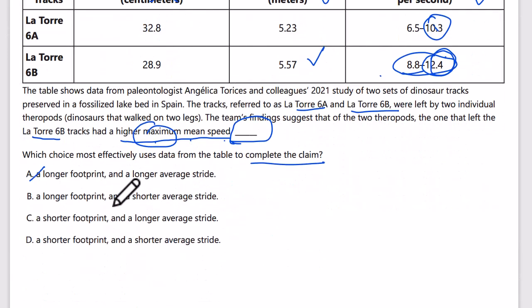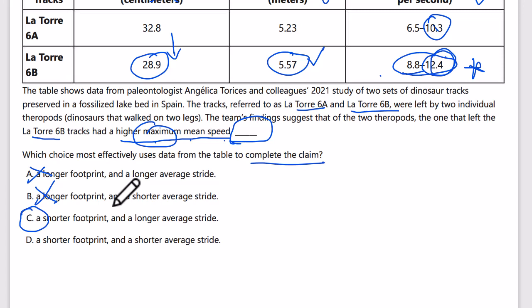So a longer footprint, not important. A longer footprint, no, not important. A shorter footprint, well, I don't see why the footprint length is important, but it is associated with a shorter footprint. So a shorter footprint and a longer average stride length. Okay, yeah, the higher answer is definitely this one, and it is associated with a higher stride length, 5.57 to 5.23, and a shorter footprint. So for whatever reason, that correlates to the data, which is a higher 12.4 mean speed for 6B.